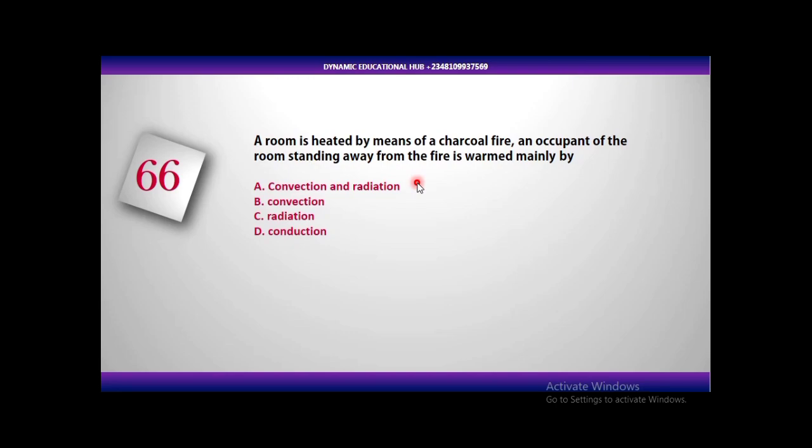Now, if you are inside a room and you are using charcoal, air will be blowing. The air around that charcoal will be heated, and as a result, it will have low density, and that air will move away. New air that has high density will come and displace, push away the one that is hot. That is what we call convection. So if you are standing away from the fire, you will feel the heat by two means. We have radiation and convection.